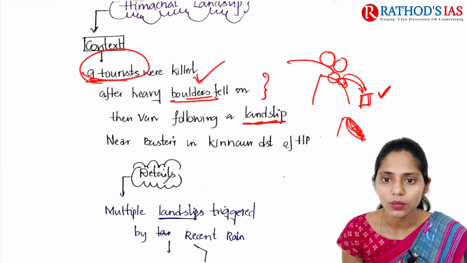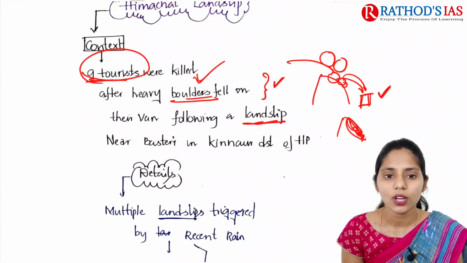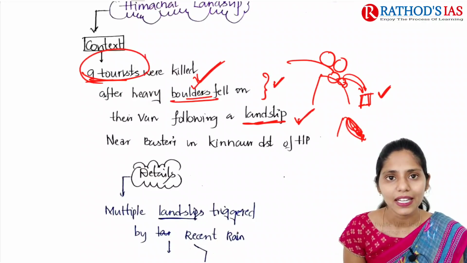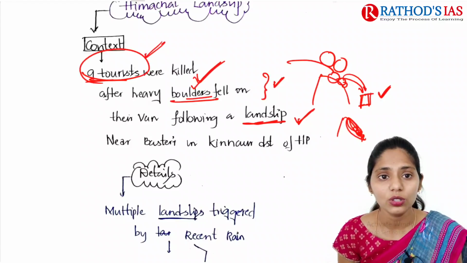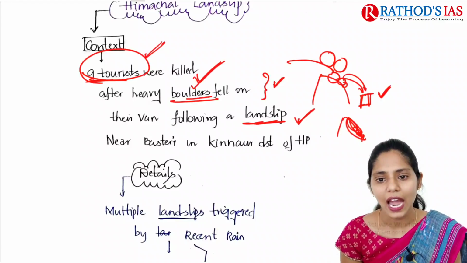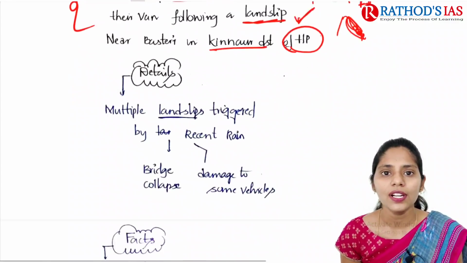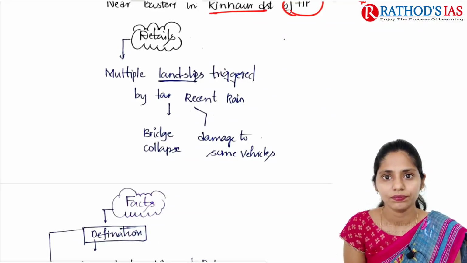So these are the two important things that happened. Because of the heavy boulders and the landslip, 9 tourists were killed, and it mainly happened in Kinnaur district of Himachal Pradesh. So this is the context.